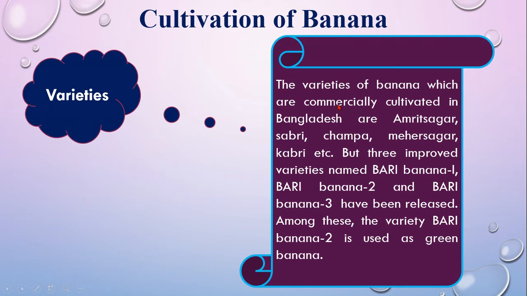And varieties. Some varieties commercially cultivated in Bangladesh are Amrit Sagar, Sabri, Champa, Mir Sagar, Kabri, etc. But there are three improved varieties named Bari Banana 1, Bari Banana 2, and Bari Banana 3. Among these, the variety Bari Banana 2 is used as green banana, which is called Kacha Kola in Bengali.